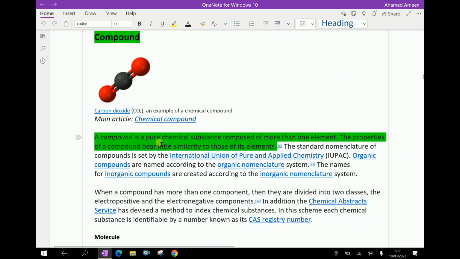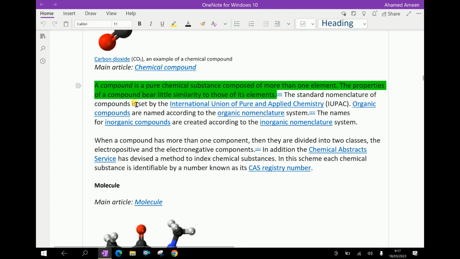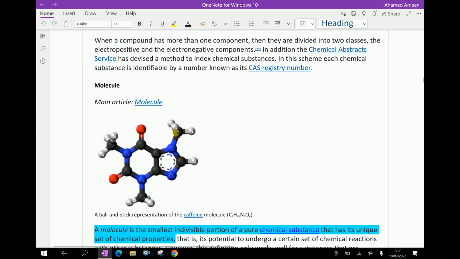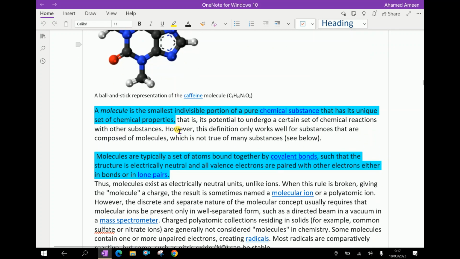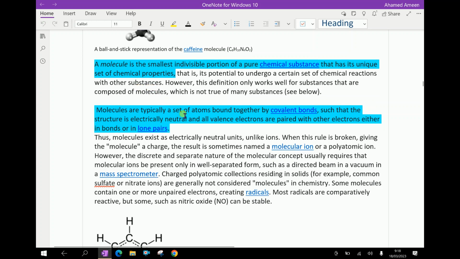Next, compound. A compound is a pure chemical substance composed of more than one element. The properties of a compound bear little similarity to those of its elements. Next, molecules. A molecule is the smallest indivisible portion of a pure chemical substance that has its unique set of chemical properties.